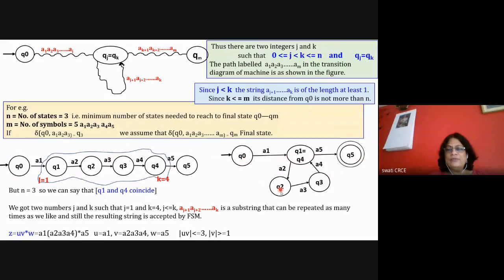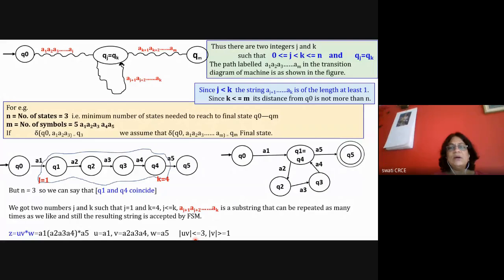So the magnitude of UV is nothing but 2 here, which is less than 3, the total number of states. And the magnitude of V can be greater than or equal to 1, meaning at least one symbol should be there here. So you need to remember both these things.